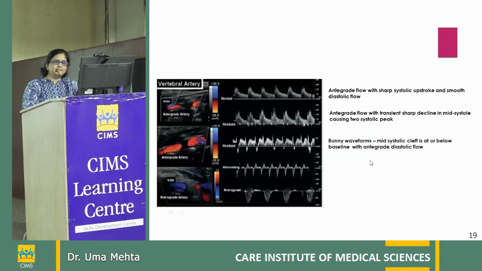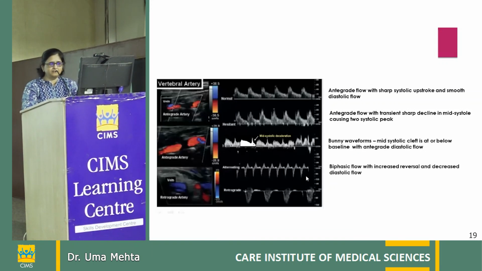The third one is called bunny waveform. There is a mid systolic cleft which is at or below the baseline with the antegrade diastolic flow. This is the way the bunny is seen. The more advanced is a biphasic flow with the increased reversal and decreased diastolic flow. And this is the complete reversal.